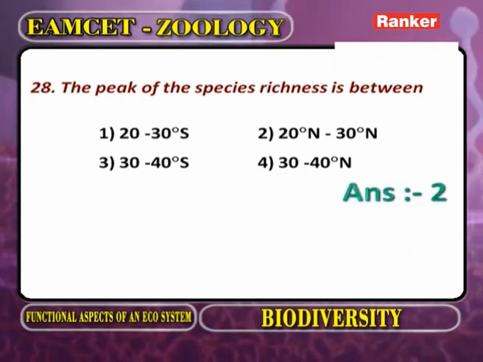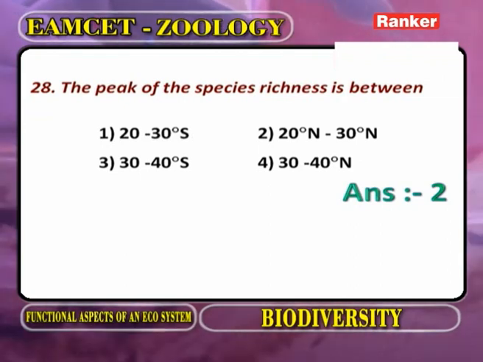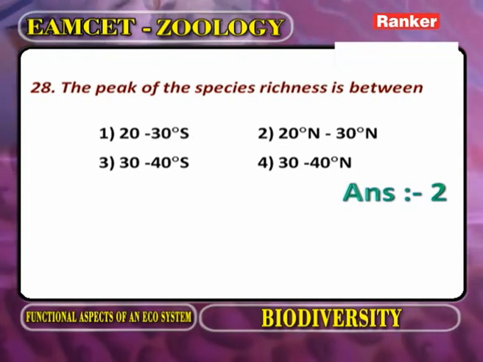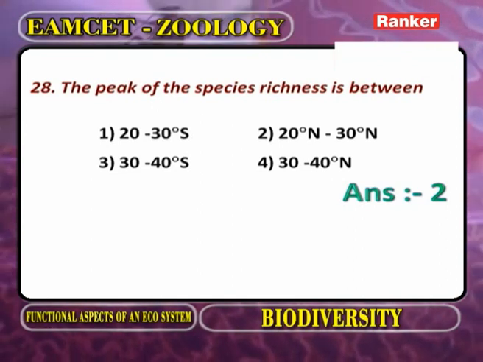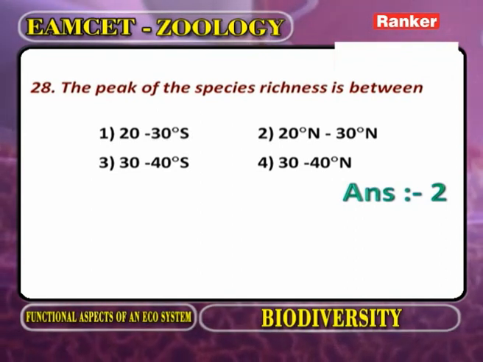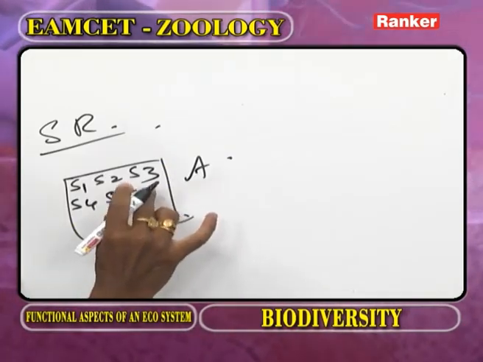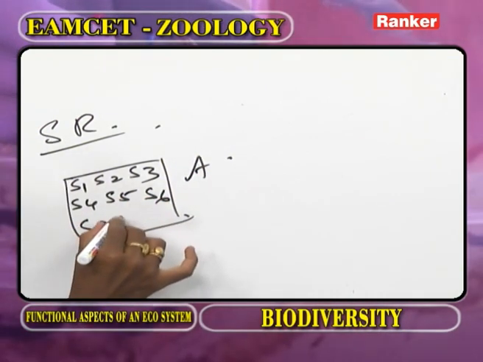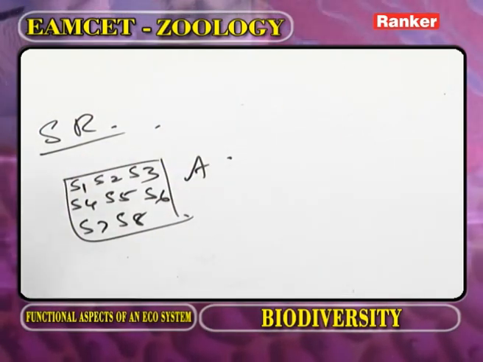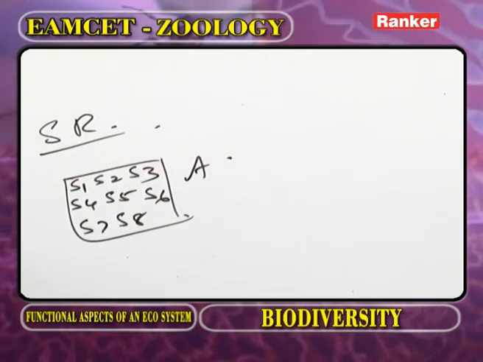The peak of the species richness is between here. What is species richness? What is meant by species richness? Now this is one area. A means area. In this area, species 1, species 2, species 3, species 4, species 5 and species 6 and species 7, species 8, etc. In an area, when more number of species are present, that we call species richness.